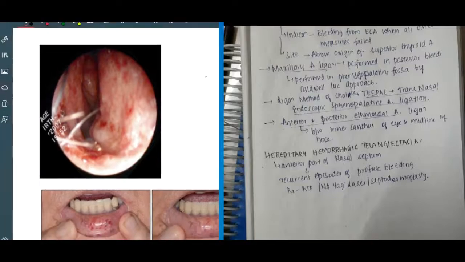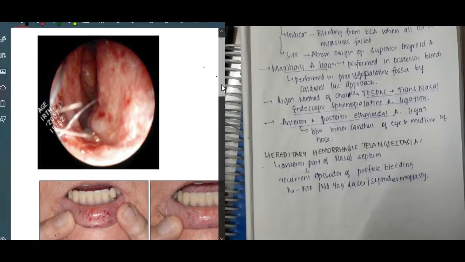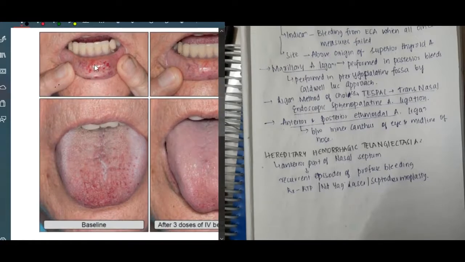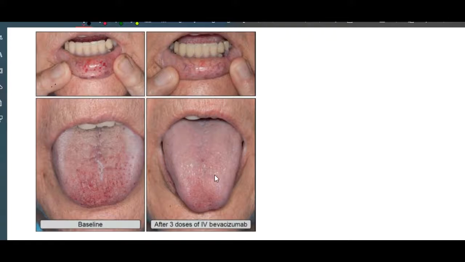Let me show you the pictures of this. This is the anterior wall of the nose. Through anterior rhinoscopy you can see some telangiectatic vessels. In hereditary hemorrhagic telangiectasia, you will also see telangiectatic vessels in the lips, and also on the tongue. So this is about hereditary hemorrhagic telangiectasia.